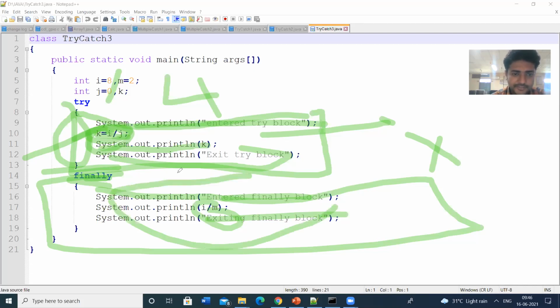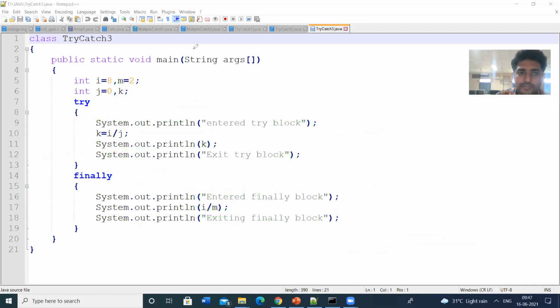These statements will be executed always. This finally block does not depend on the try block. So if you find the exception or if you don't find the exception, the finally block will always be executed. So let us see the output for this.